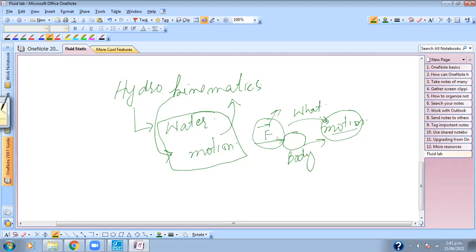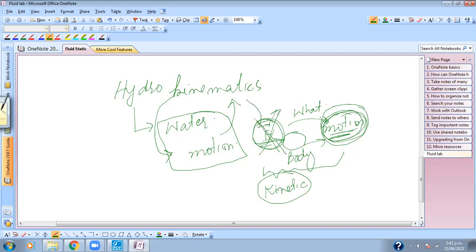When we consider both these factors in a single analysis, this branch of science is called kinetics. And when we eliminate the effect of force and consider only motion, this branch of science is called kinematics.